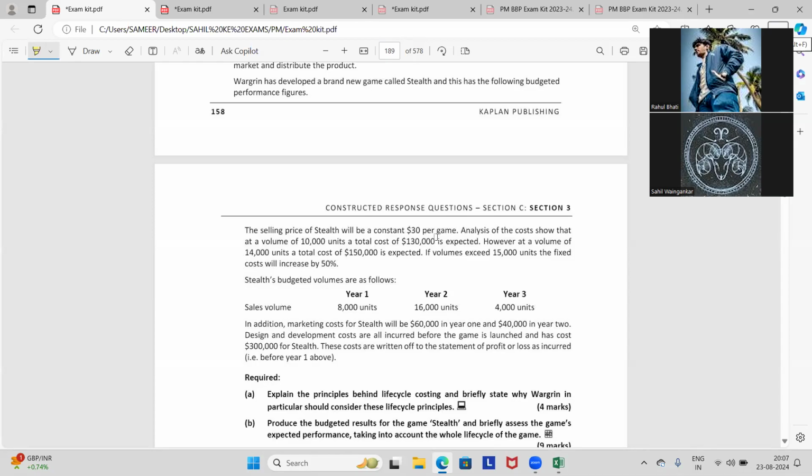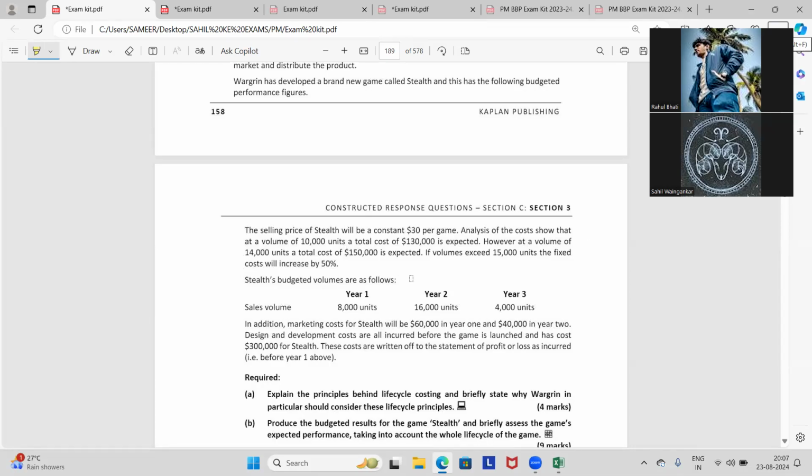Analysis of the cost shows that at a volume of 10,000 units, a total cost of 1,30,000 is expected. However, at a volume of 14,000, a total of 1,50,000 is expected. But if the volume exceeds 15,000, the fixed cost increases by 50%.